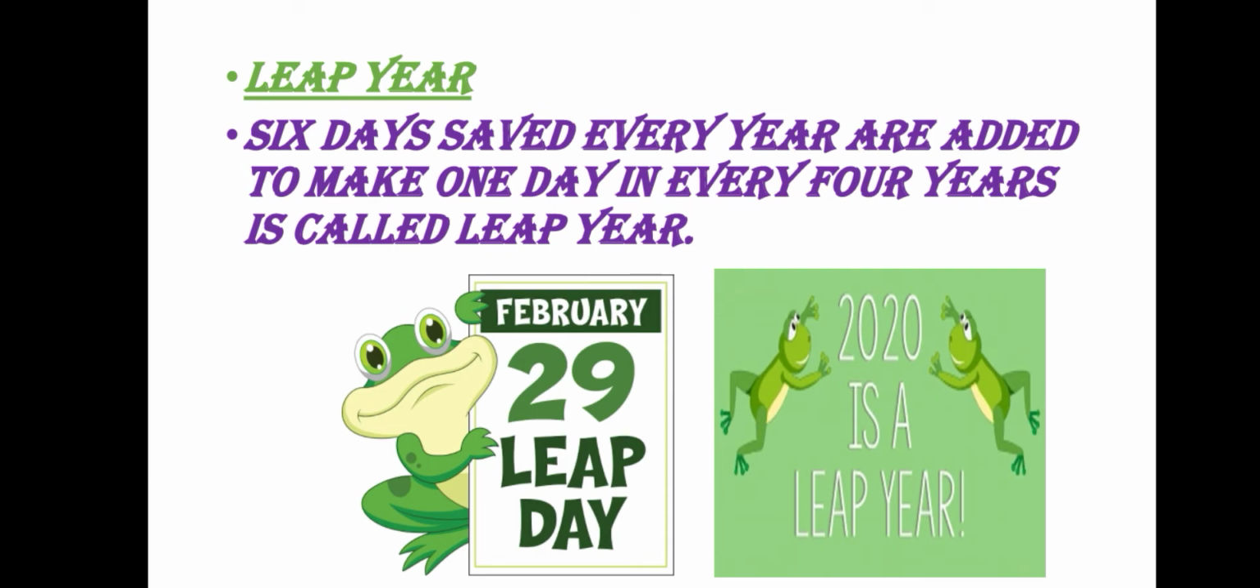So 2020 is a leap year. So what does leap year mean? All the years have only 365 days. But in a leap year we have 366 days. Every 6 hours are added to make 24 hours, one day. That is called a leap year.